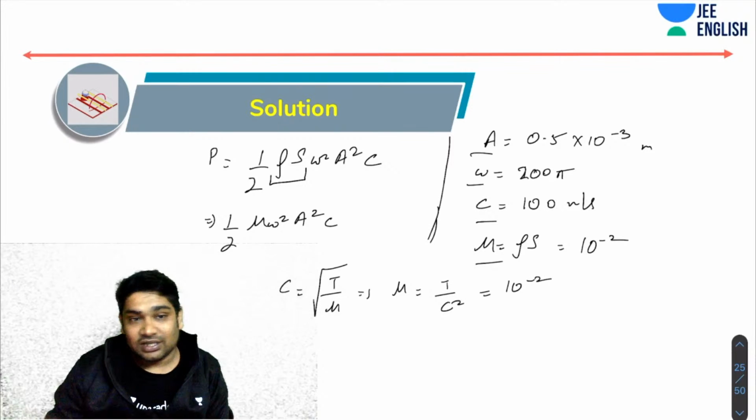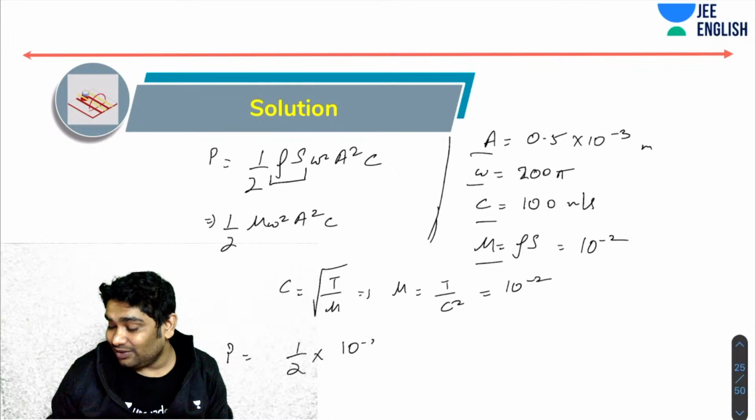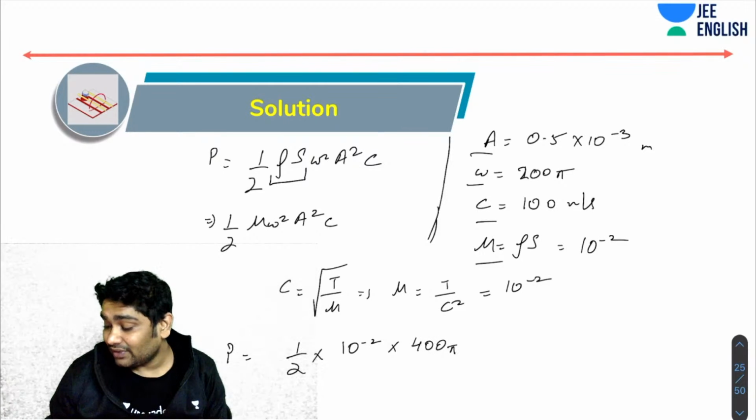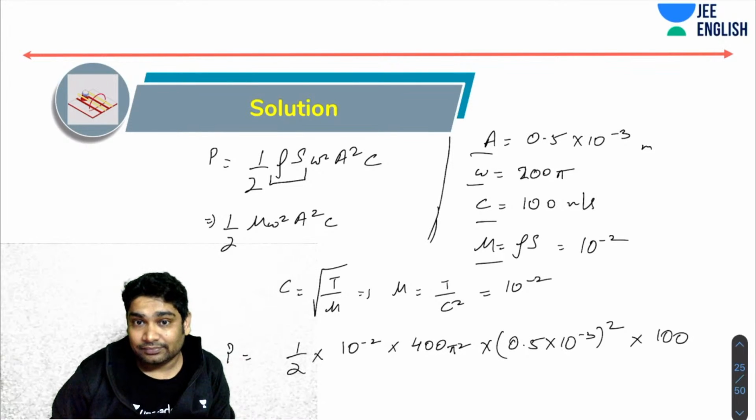All you need to do is substitute all the values here, and your power would be 1 by 2 into 10 to the power minus 2 into omega square, which is 400 pi square, into A square, which is 0.5 into 10 to the power minus 3 whole square, into C, which is 100. So that is how you solve this.